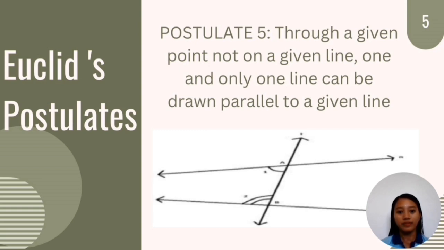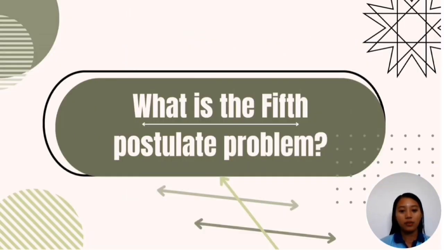However, the fifth postulate of Euclid is not yet clear, which results in confusion, and some consider that it still has to be proven. Therefore, it is not a postulate; rather it should be a theorem. And what is the problem with the fifth postulate?